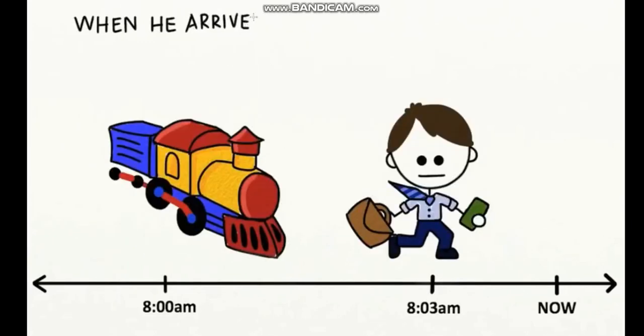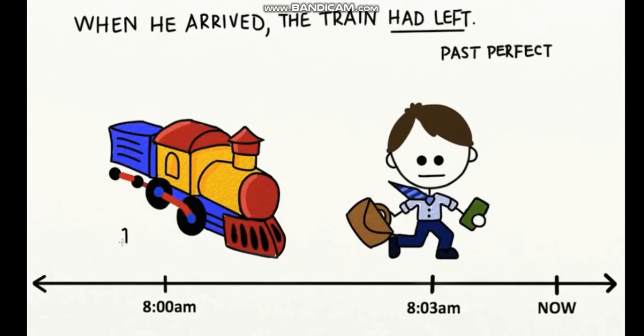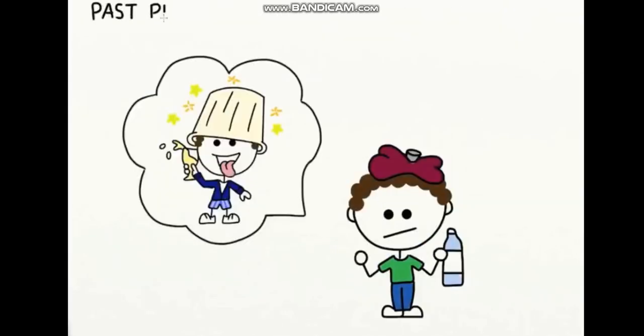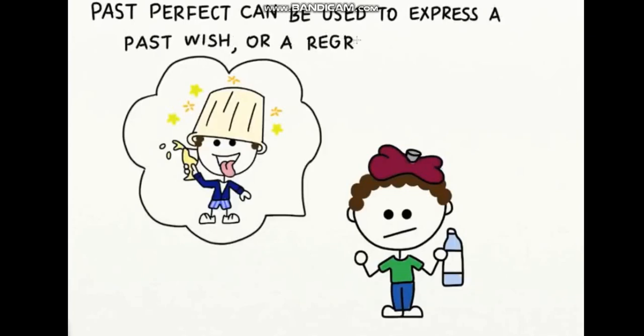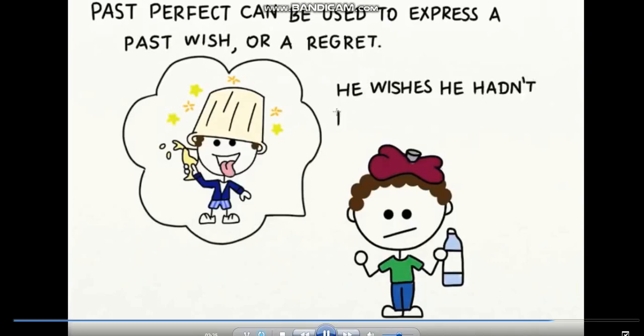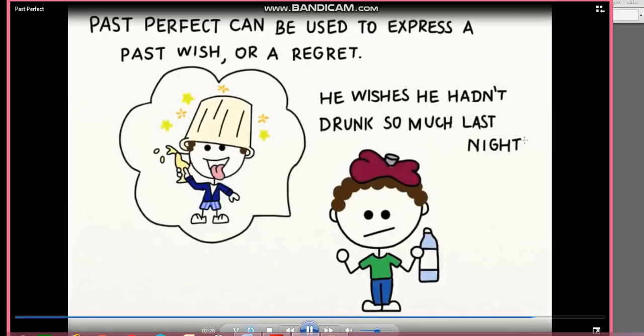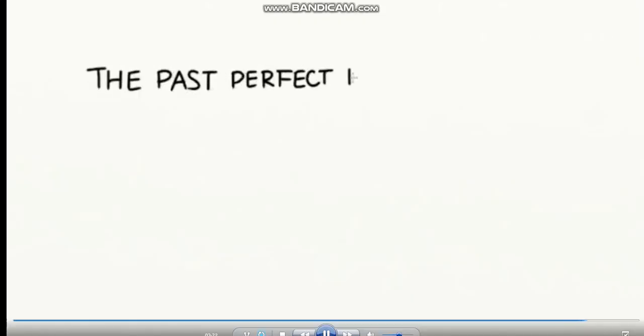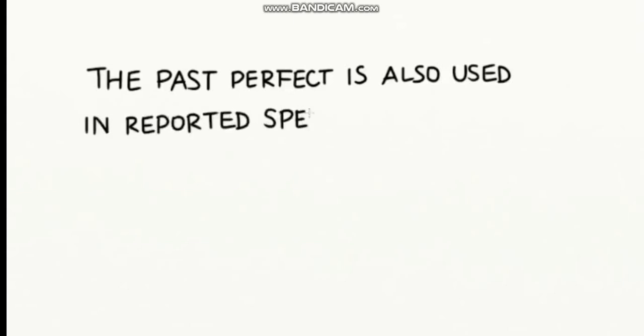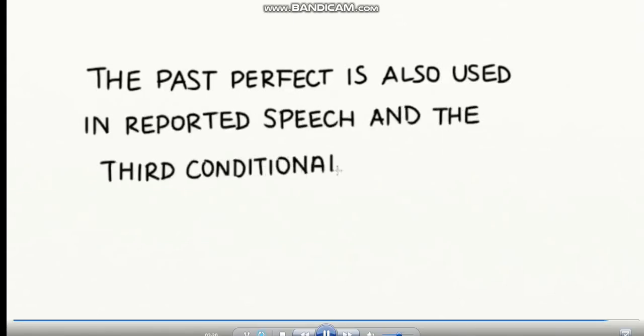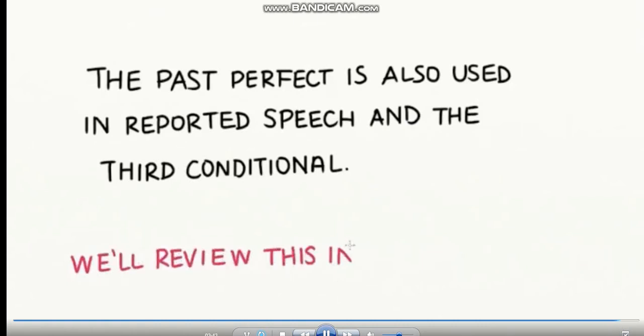But if we say, when he arrived, the train had left, this means that the train left first, and then he arrived. So, he missed the train. In addition, the past perfect can be used to express a past wish or a regret. For example, he wishes he hadn't drunk so much last night. The past perfect is also used in reported speech and the third conditional. We'll review this in another lesson.